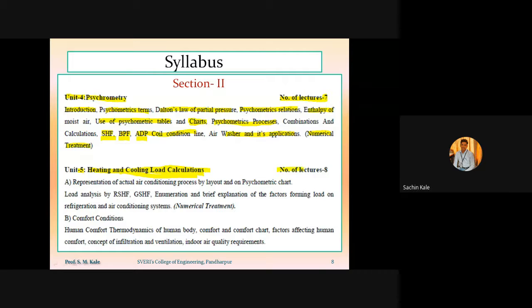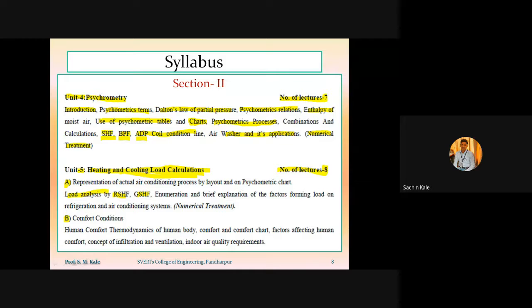The number of lectures allocated for this chapter is 8 lectures. This chapter is divided into 2 parts, part A and part B. Part A is the representation of the actual air conditioning process by layout and on the psychrometric chart. Then the second point is load analysis by RSHF, GSHF, and one more point, ERSHF.